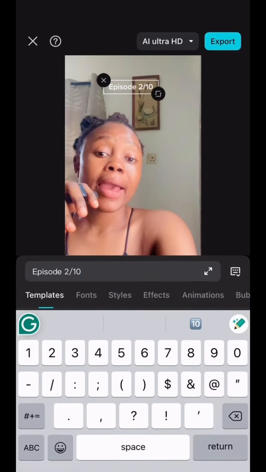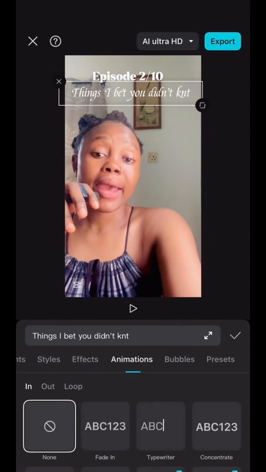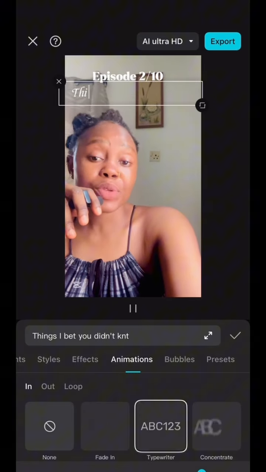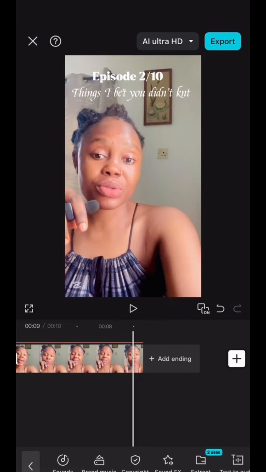Okay, the first step is to add your text, then go to animations. When you get here, tap typewriter and drag it to your preferred speed. When you have successfully done this, find your way to audio and tap sound effects.